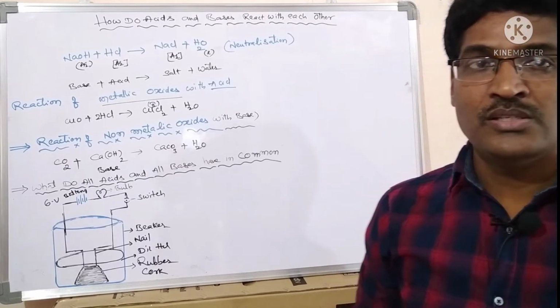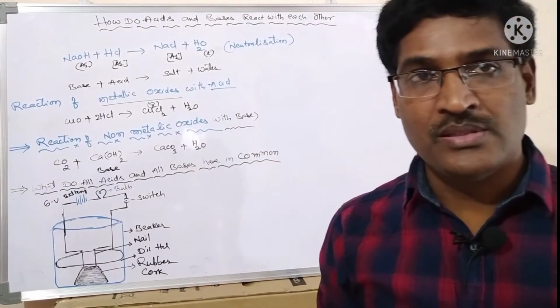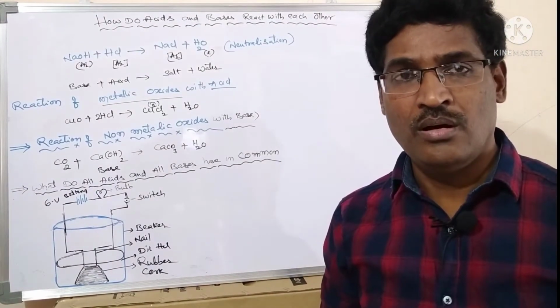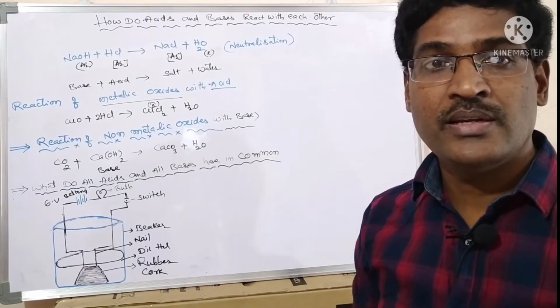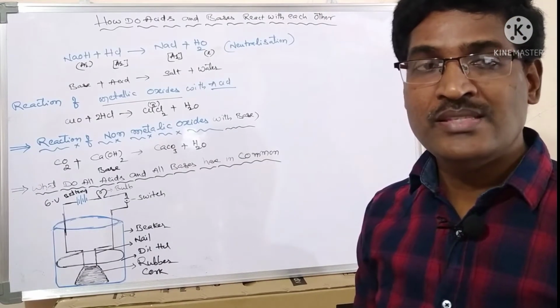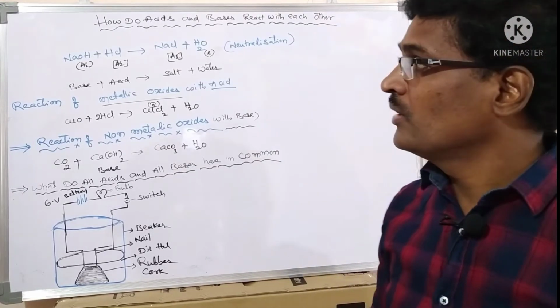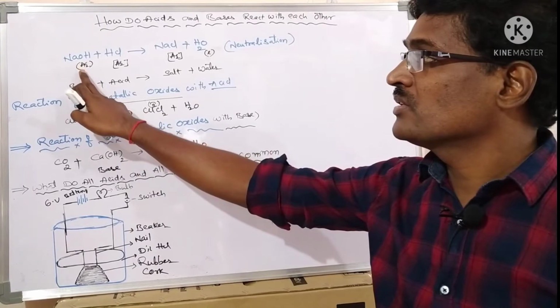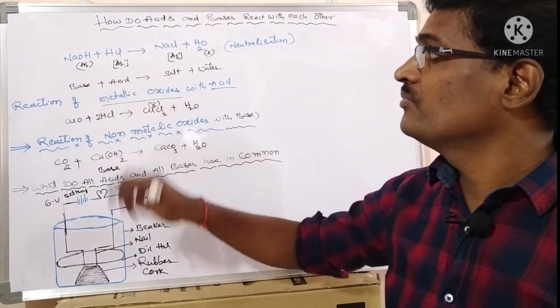Now, let us see what we get when an acid reacts with a base. Always, when an acid reacts with a base, it produces salt and water. This reaction is called neutralization. Look at the equation. Sodium hydroxide is the base, HCl is hydrochloric acid.